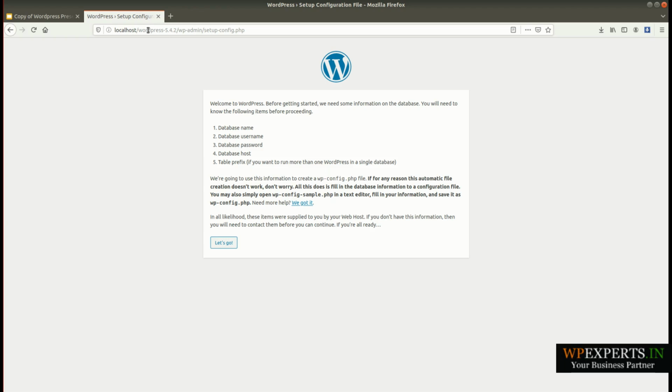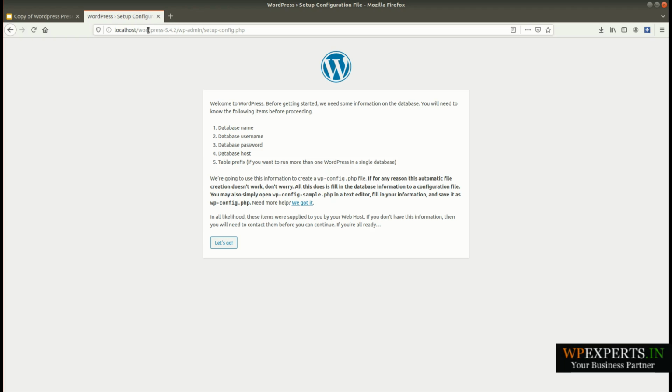If you are using XAMPP, then you need to start your Apache and MySQL server, because we will require Apache and MySQL to set up WordPress. If you are using MAMP, then just click on the MAMP icon on your desktop, and it will show you a green signal that it is ready to use WordPress. Start your MAMP or XAMPP and then browse the URL.